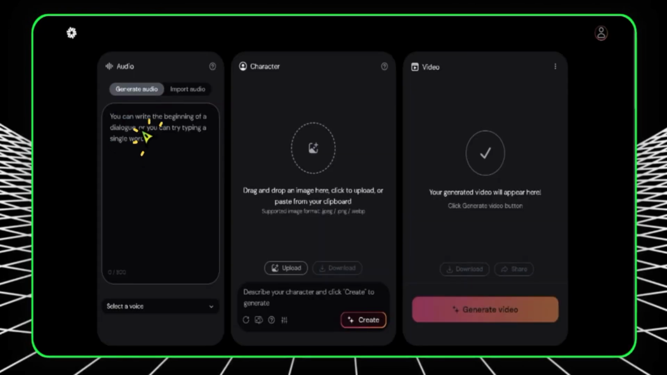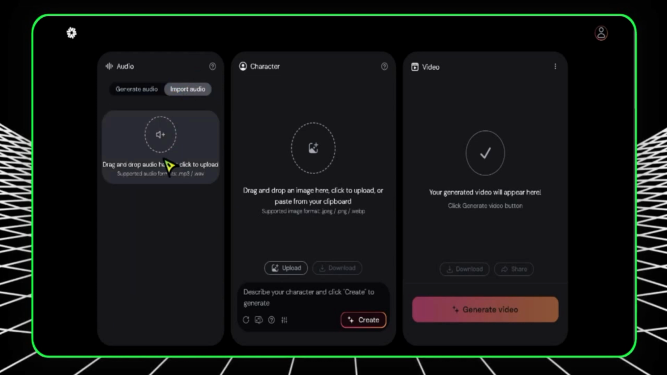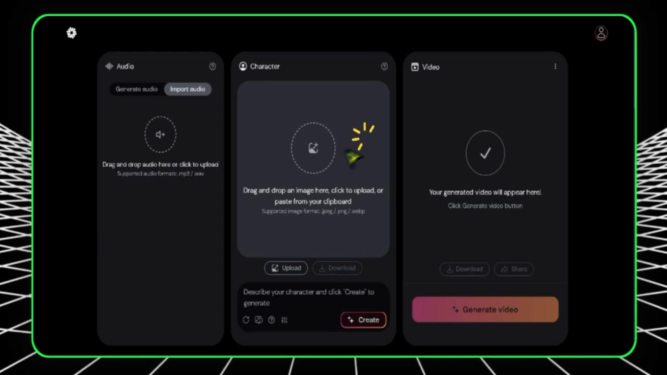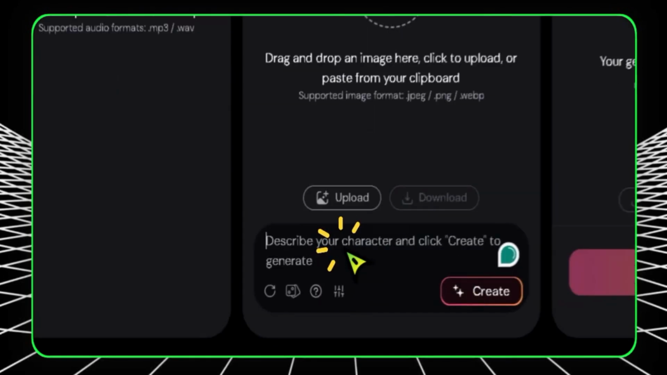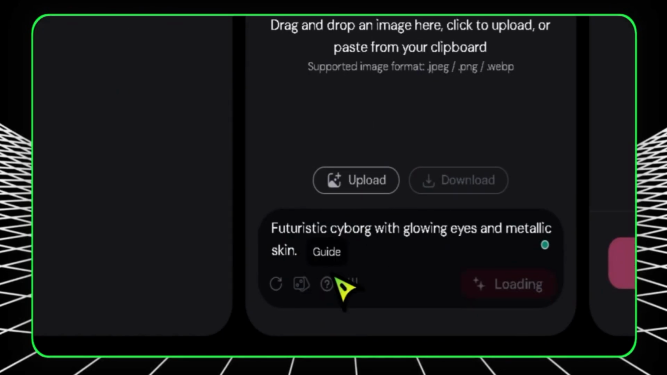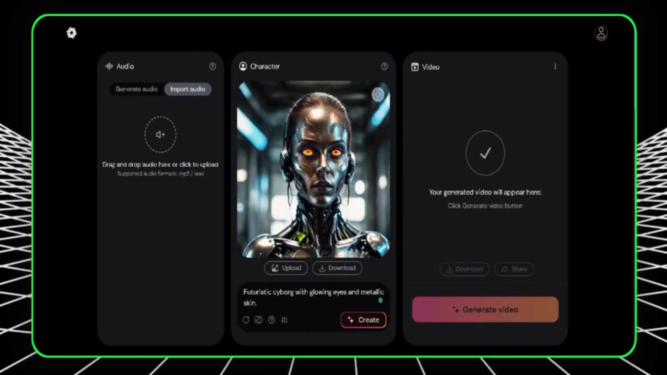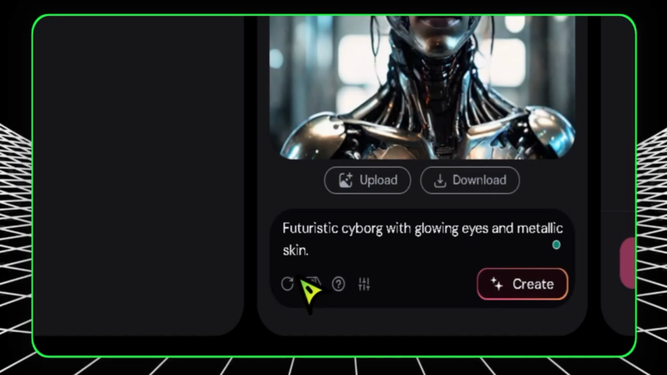We can type in our script from this section, and also we can import our audio in this section over here. And at the same time, when it comes to the middle section, here we can drag and drop our image in this place, or upload our image in this place. And when it generates our video, it's going to appear in this section. When it comes to this down here, you can create an image using this prompt. As you can see, this is a prompt that is going to help us generate an image, and it will generate this image. And if you want to change it, you can click on this button here, then it will change the image for you.